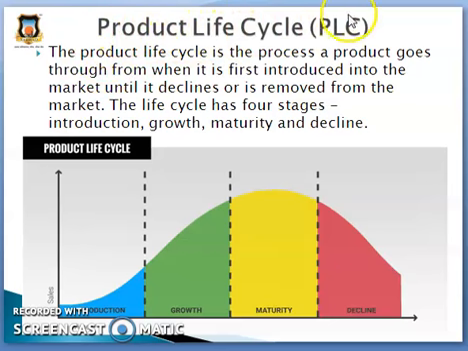Product life cycle. The term product life cycle refers to the length of time from when a product is introduced to consumers in the market until it's removed from the shelves or disappears from the market. The life cycle of a product is broken into 4 stages: introduction, growth, maturity, and decline.